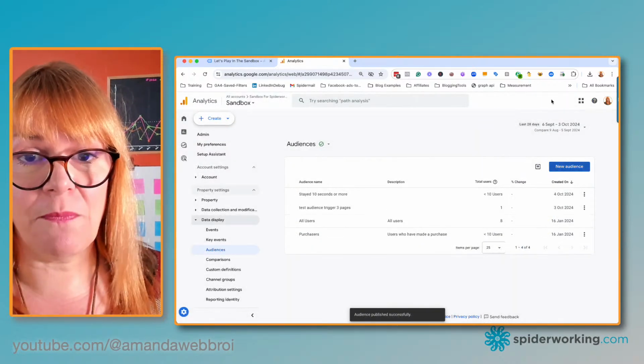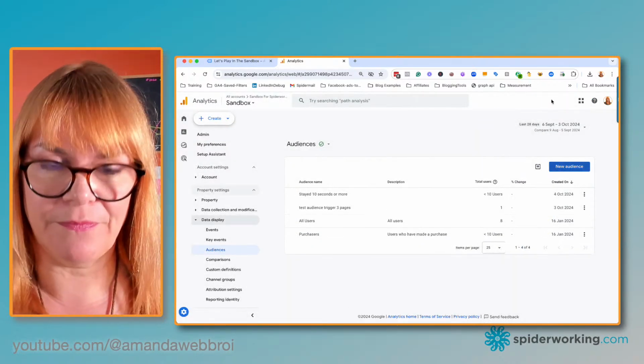Now, since Dana told me about this, I'm actually going to go back to my screen. Since Dana told me about this, I've been experimenting with this. As soon as you set up an audience, it's going to be less than 10 users, and that's because it only starts putting people in the audience once you've set it up. So because this was a brand new audience, when I tried to test it with our Tag Assist companion, it wasn't working for me. You actually need to have a number of people in the audience before it works. It's not just going to show you the first person.